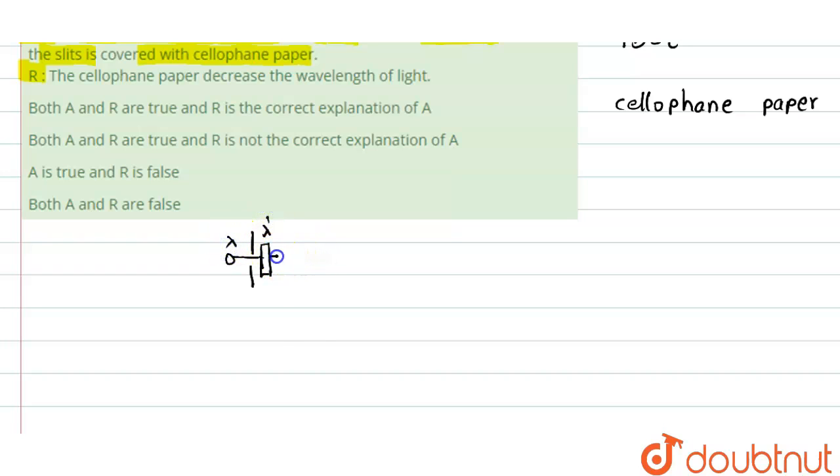But when light emerges out from this cellophane paper, again the wavelength will be lambda. So we can say that the wavelength is not changing.